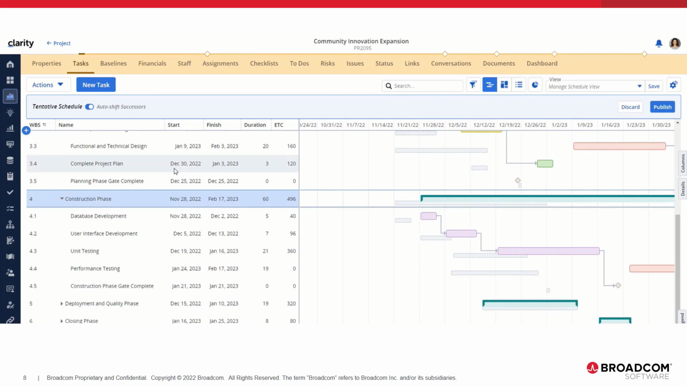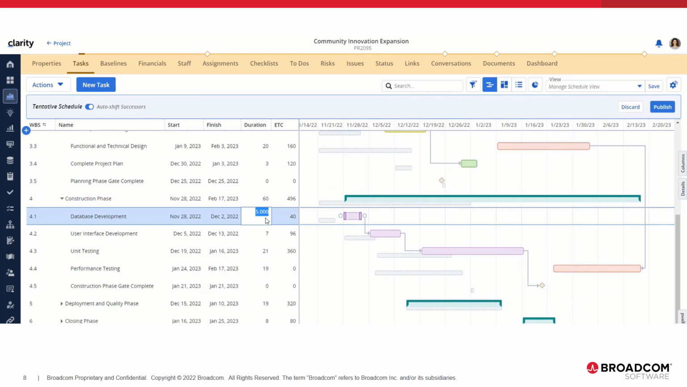So you can change the dates using relative plus minus number of days on the start and finish. You can change the duration itself. So here, if I change the duration here to 10 working days, it'll expand the task to cover 10 working days, and it'll move the dependent tasks as well.